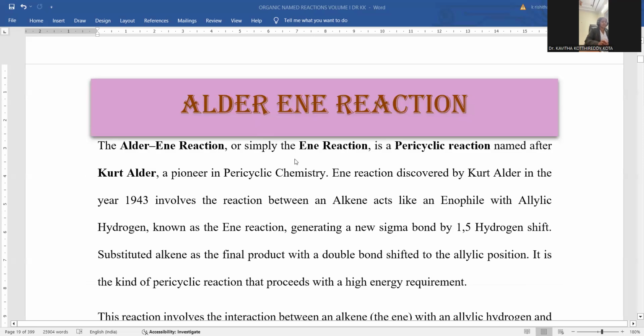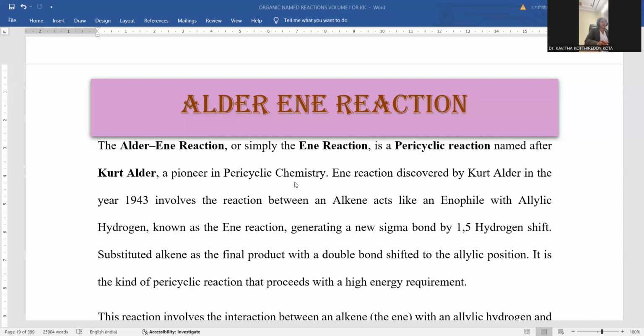The Alder-ene reaction is a part of pericyclic reactions. Pericyclic reactions are said to be concerted reaction mechanisms. They are not exactly isolated; those are said to be concerted reactions. Pericyclics are a part of that only, and it is named after Kurt Alder. Alder is the scientist who introduced this reaction. That's the reason why it is named the Alder-ene reaction.